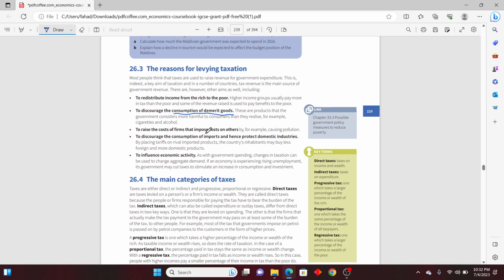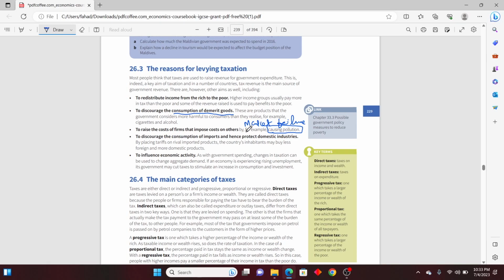To raise the cost of the firms that impose cost on others, again, there are certain things which are causing pollution. Pollution has been discussed in the topic of market failure. If you haven't seen the video, do see that video. Market failure, again, is someone is doing more pollution, so the government will put more taxation on that person, so that they should be discouraged.